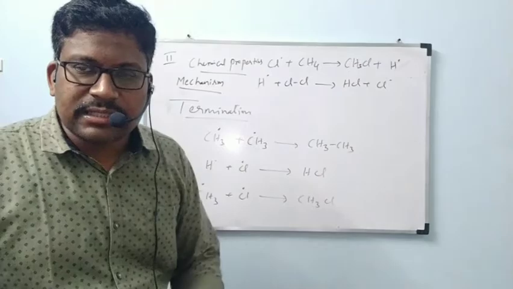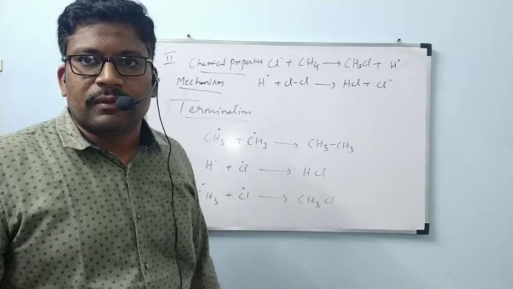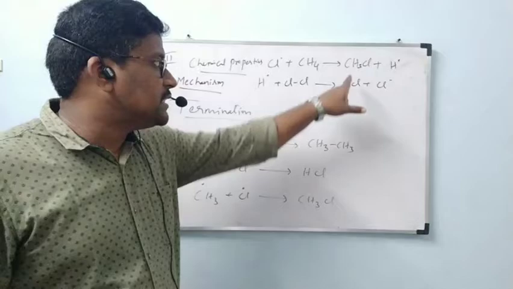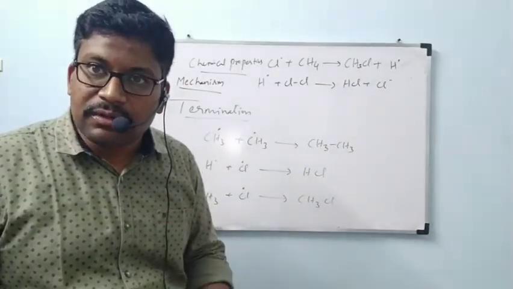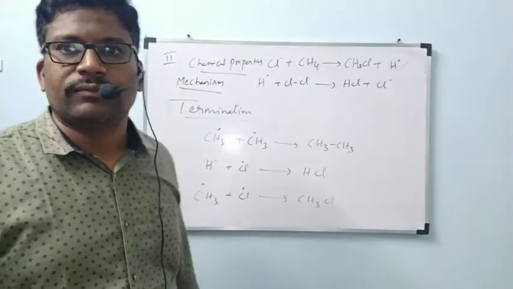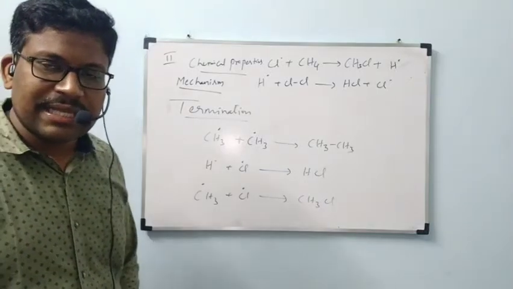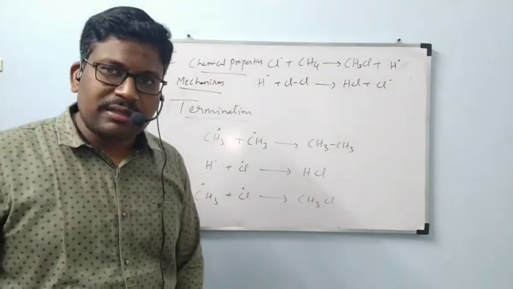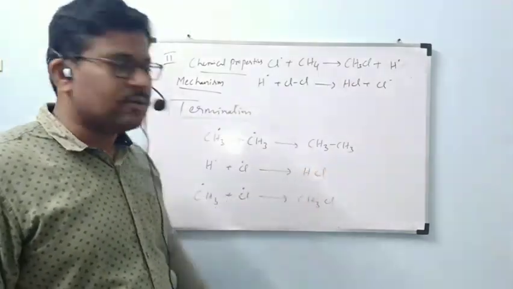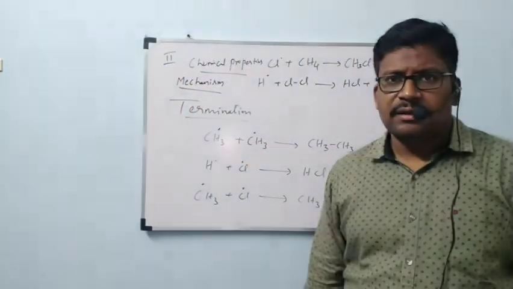In this total reaction, the major products formed are CH3Cl and HCl. In this entire process, the major products formed are CH3Cl and HCl. Remaining whatever I wrote in propagation or termination, those quantities are very less. That is the meaning. CH2Cl2, CHCl3, CCl4, all these are very less in amount. Major products formed are CH3Cl and HCl only. Okay, this is about mechanism. This is about termination reactions.